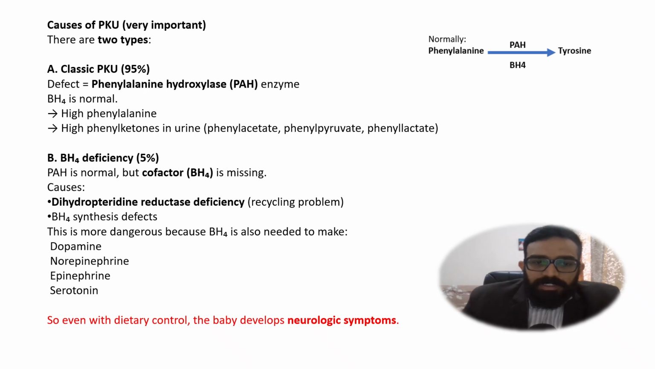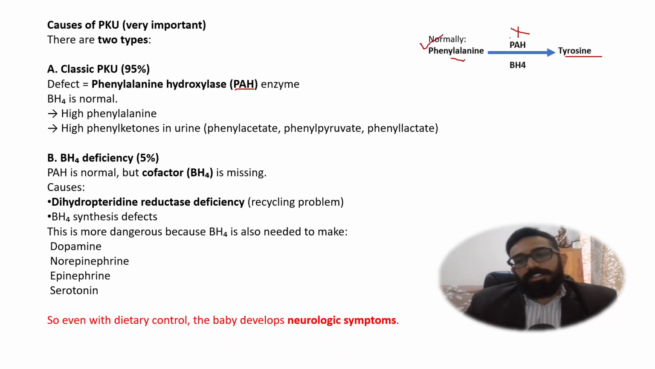Now if we see both of these types, basically I told you in the last slide itself that to convert phenylalanine into tyrosine we need two things. First thing is we need an enzyme, and that enzyme is phenylalanine hydroxylase, PAH. Okay? So if this enzyme is defective, then there is a toxic buildup of phenylalanine. Then we have got phenylketonuria.